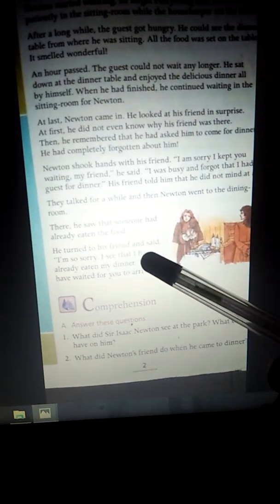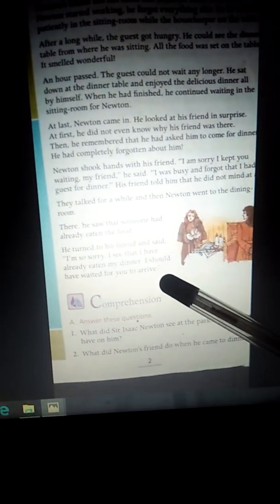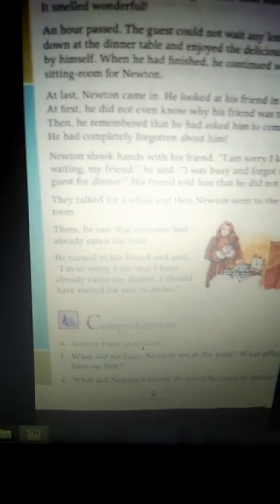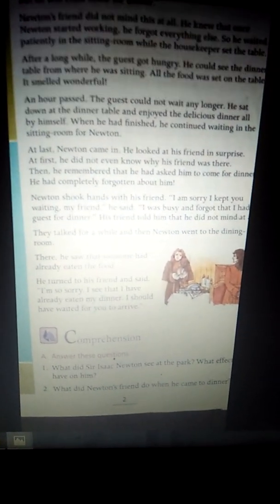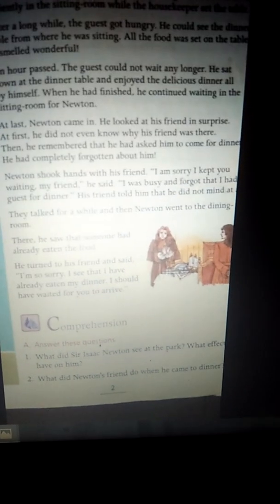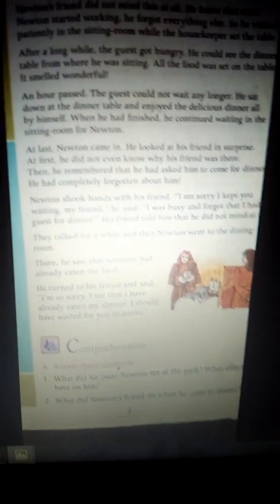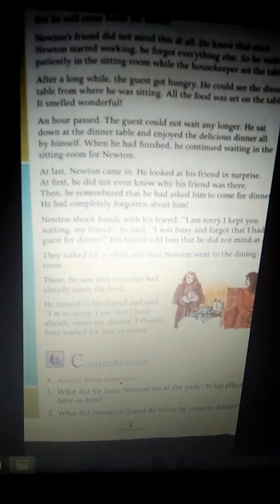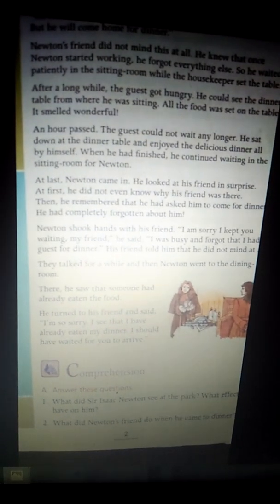He turned to his friend and said, I am sorry, I see that I have already eaten my dinner. I should have waited for you to arrive. The guest said, I waited for you to arrive, but you did not come. I waited a lot for you, but as I was feeling hungry, I ate. I have completed my dinner. So it is about Sir Isaac Newton and a guest who arrives.